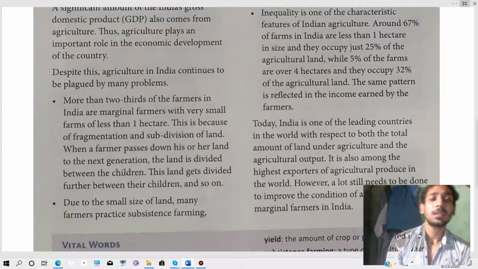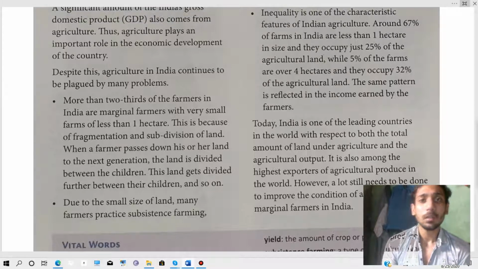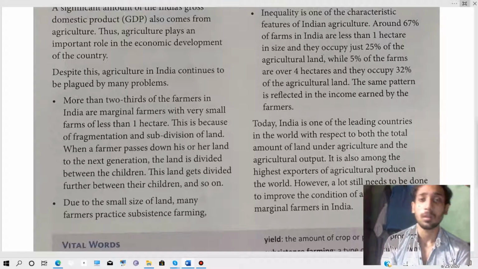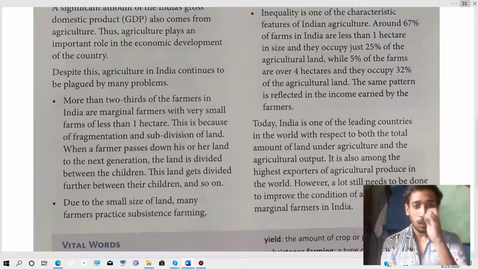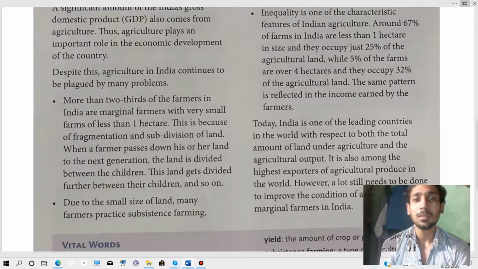So this is the problem that has arisen: if a farmer has a large plot of land, then when he dies and he has two or three sons, the land will be divided, and this process will carry on. How can we grow more crops if the land keeps being divided? This is a major problem due to small plots of land.